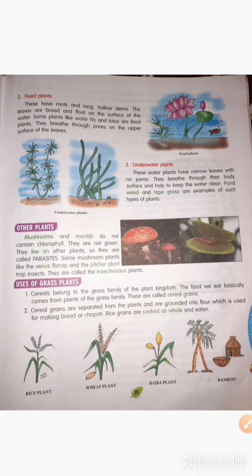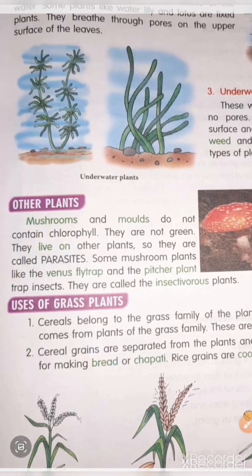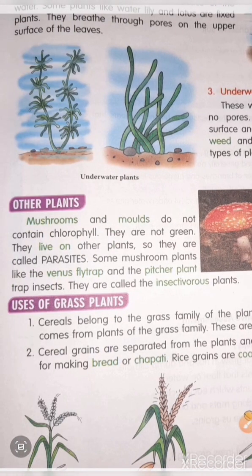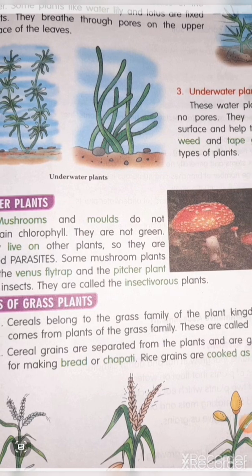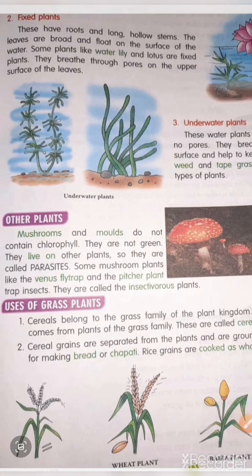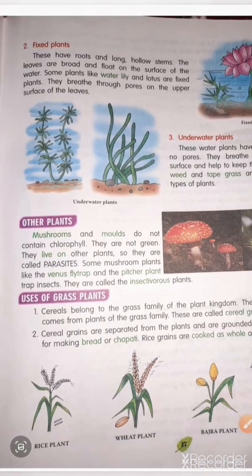So children, let's talk about plant uses. Cereals belong to the grass family of the plant kingdom.